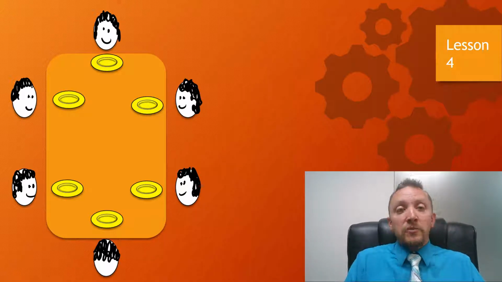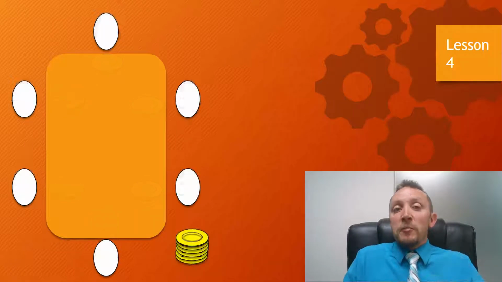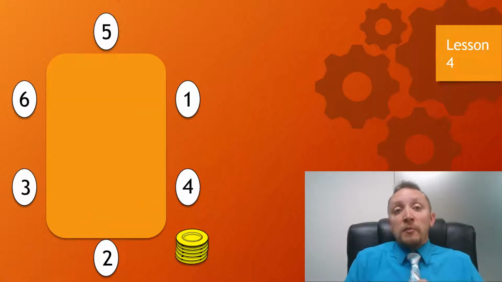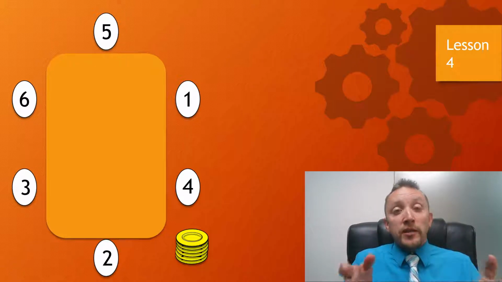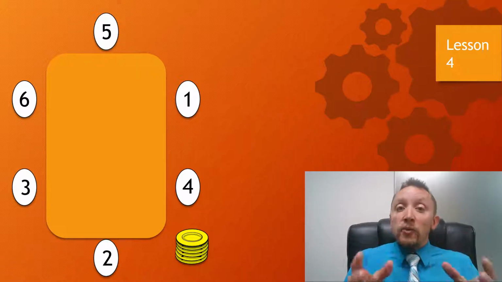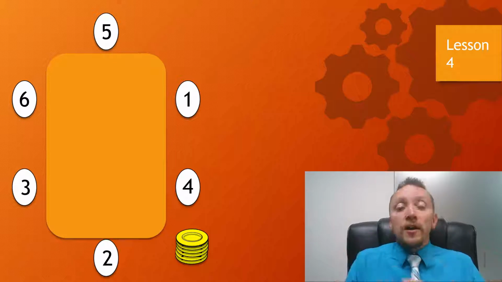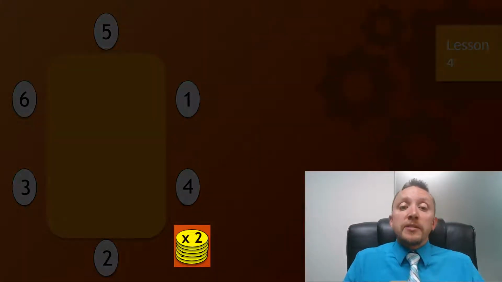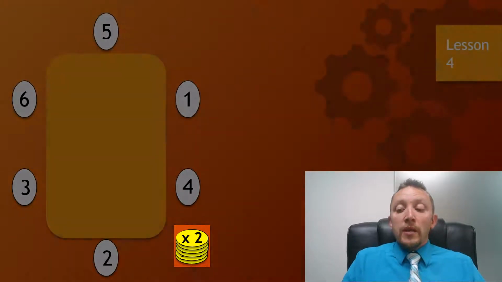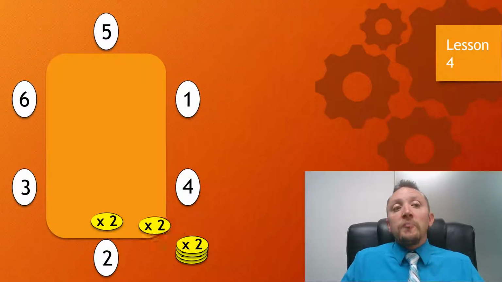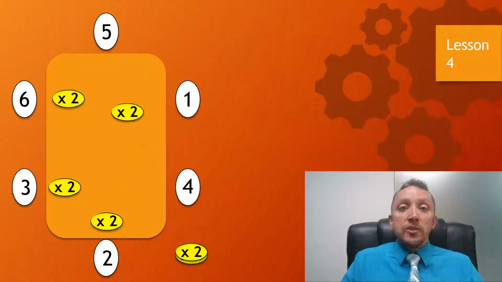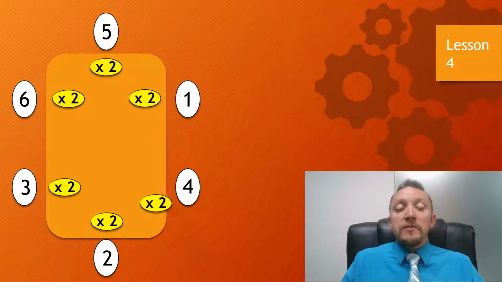How does that relate to math? Well, let's say instead of family members, we replace those family members with numbers. Yes, I know there might be times where you want to do that in your own home with your siblings, but we're not going to replace our siblings with numbers. But let's just say, for this example, instead of people, we're dealing now with numbers. And instead of those plates, let's say we're using a number, like multiplying by 2. So now we are going to distribute and make sure that every single one of those numbers receives a times 2.